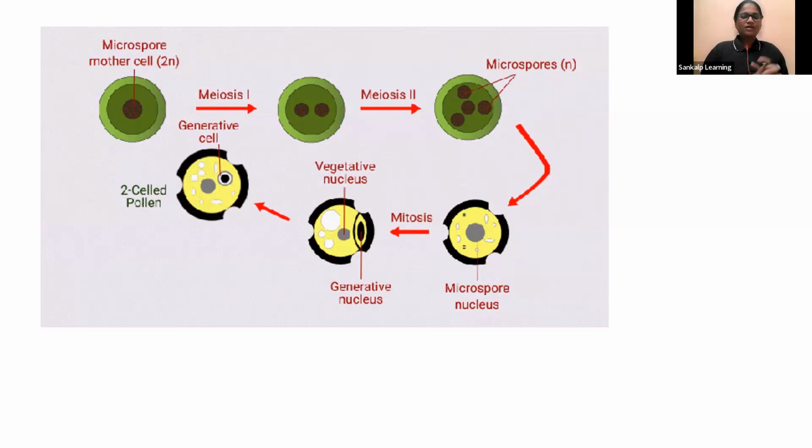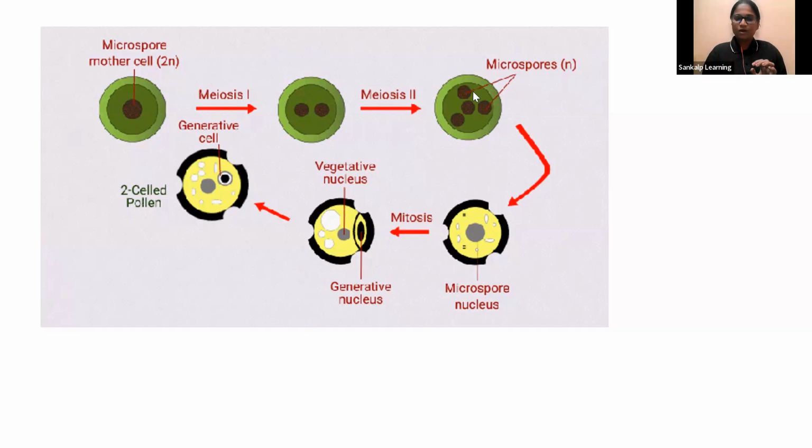Okay, fine. So look here, in this animated video you can see what happens to the microspore mother cell. This will be in 2n or a diploid condition. It will undergo first meiosis. When first meiosis happens, we will get 2 nuclei. When second meiosis happens, we will get 4 pollens. So when second meiosis happens, what will be the structures? Those structures are called microspores. These are microspores. They are not pollen grains, not pollen nucleus, not male nucleus.